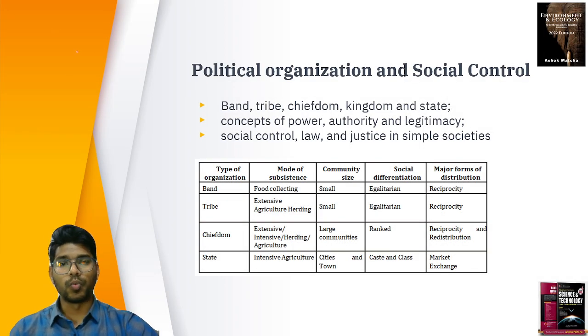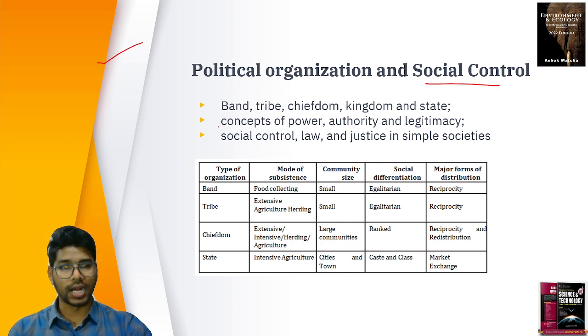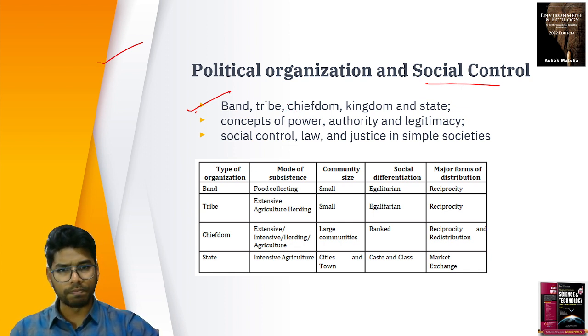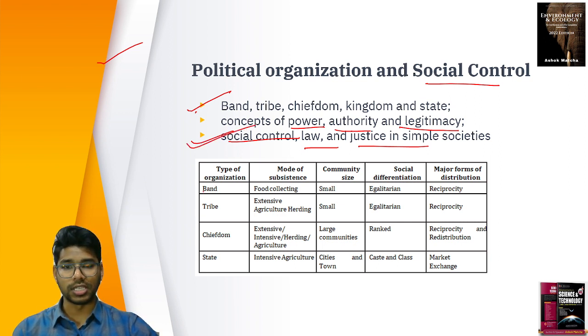And next, we discussed political organization and social control. So what are the political organizations we have? Band, tribe, chiefdom, kingdom, state, right? It started with a small group of people, the band, and ended with the state, the country, the nation. As you can see, the concepts of power, authority and legitimacy, and how they have evolved. What are social control, law and justice in simple or primitive societies, and how did they prevail? All this is studied.